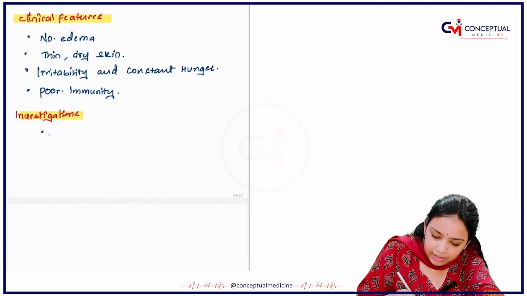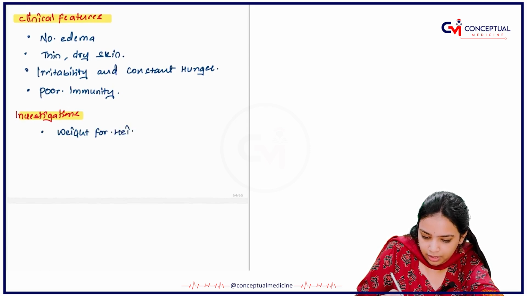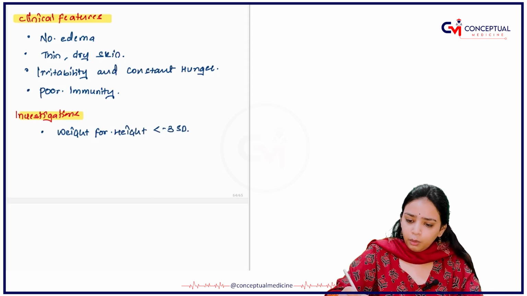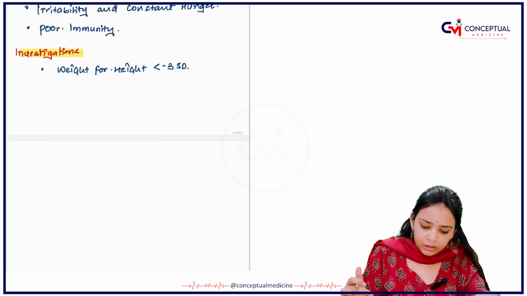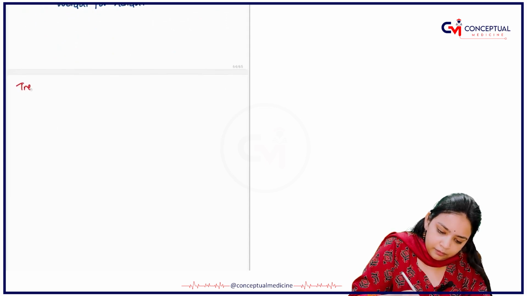In investigations, you are able to see that the weight for height is less than -3 standard deviation. What is the treatment that you will do?